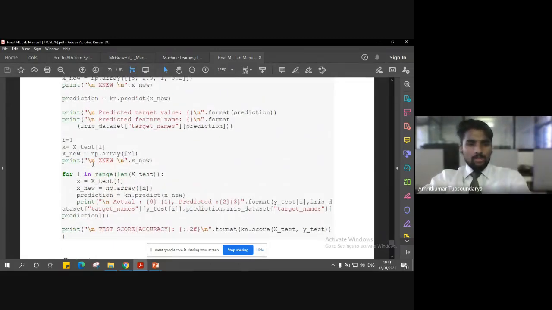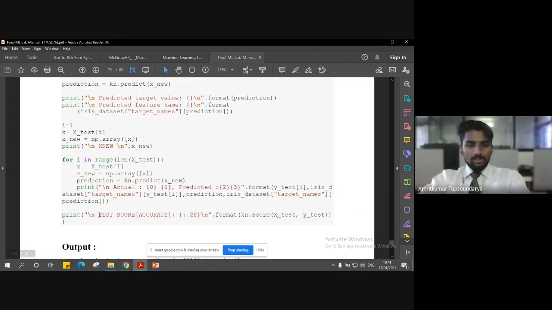Let me give an example here. Let's say I print the new instances X, so I'm going to set up a loop to print the actual instances and the predicted instances, right? So once I have that, I'll have my total test score, that is nothing but our accuracy. So I'll be printing that accuracy as well. Let us go further and see the output so that whatever we are discussing here is much clearer to you.